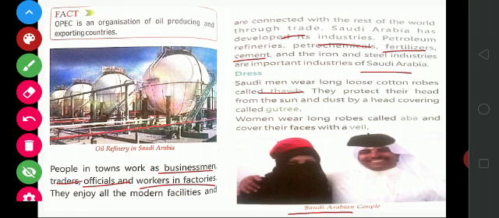Look at the picture. They are covering everything. Only the eyes of the women are showing, and for the men only the face is showing. Women wear long robes called abaya and cover their faces with a veil.